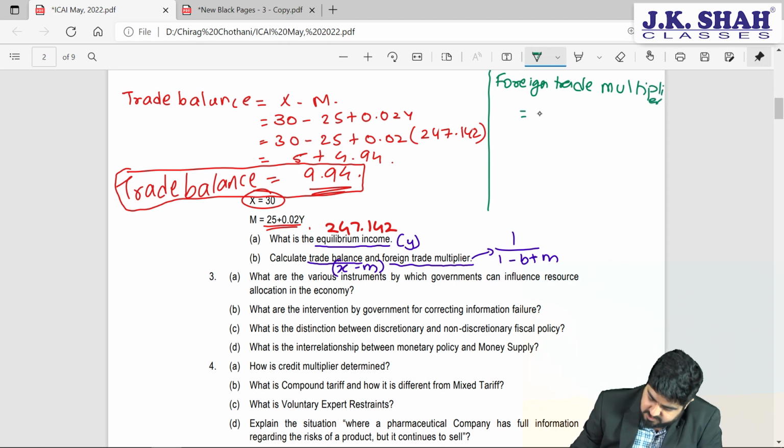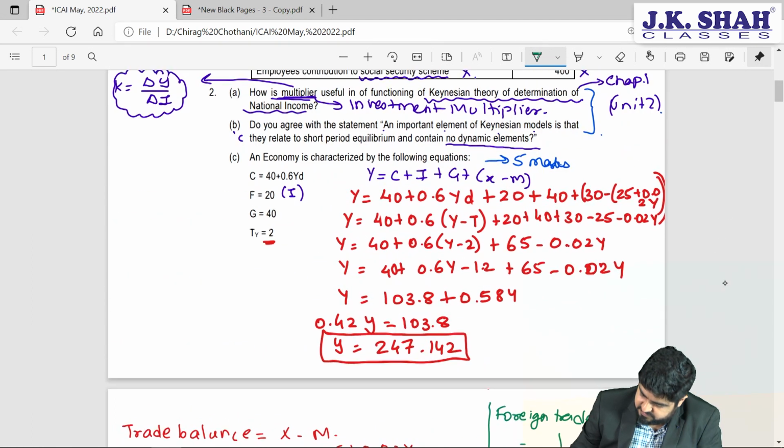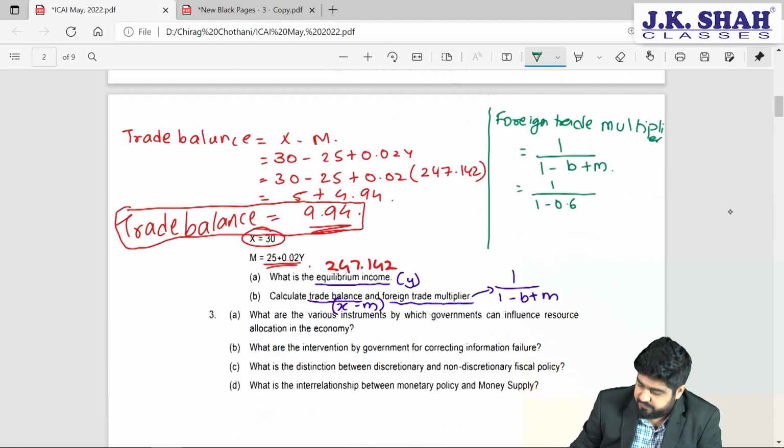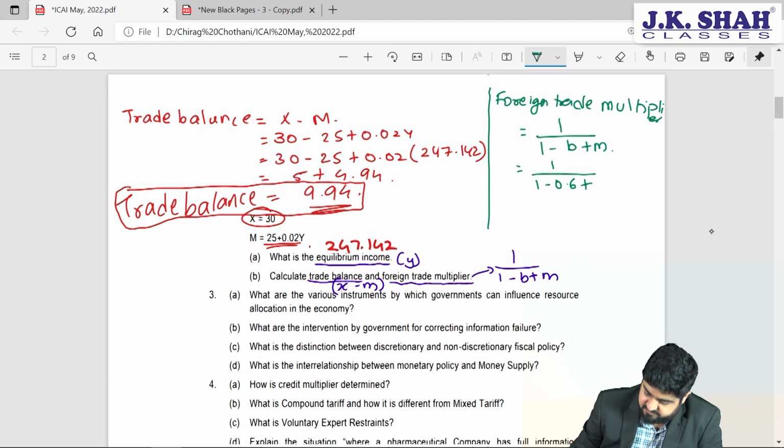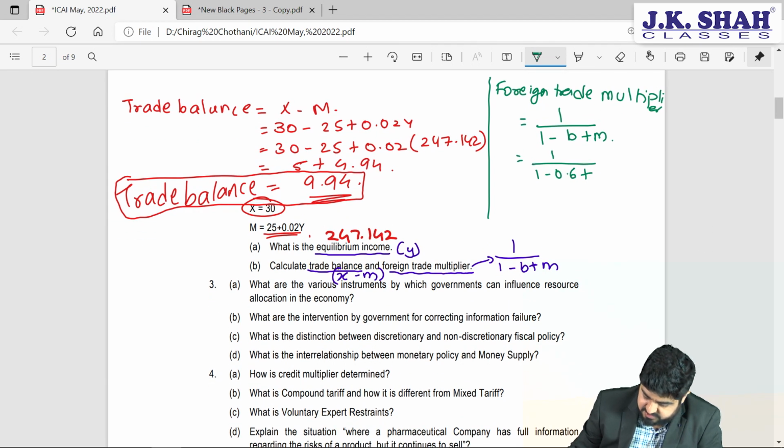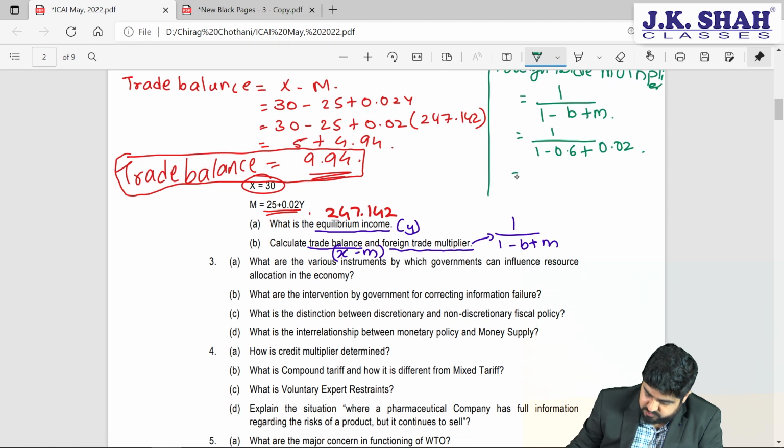So foreign trade multiplier is nothing but 1 divided by 1 minus b plus m. So it will be 1 divided by 1 minus 0.6. 0.6 is given here, that is our b, marginal propensity to consume, plus m. M we have already calculated here, so that will be 0.02. So this will be 1 divided by 0.4 plus 0.02.